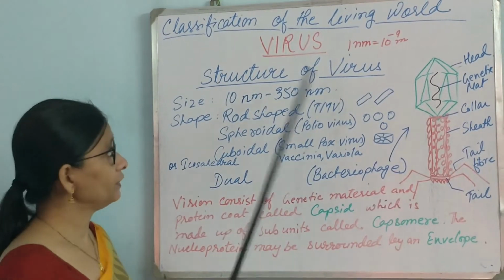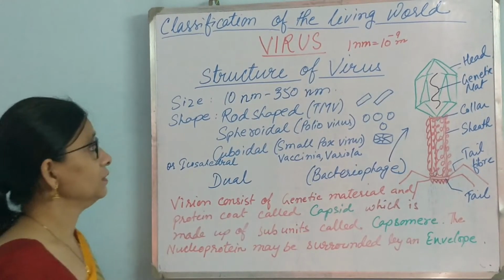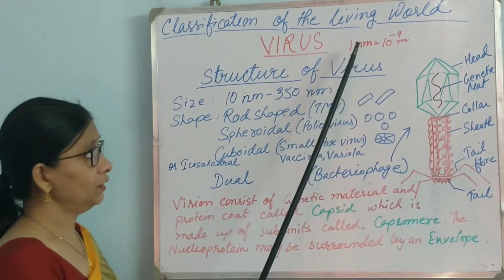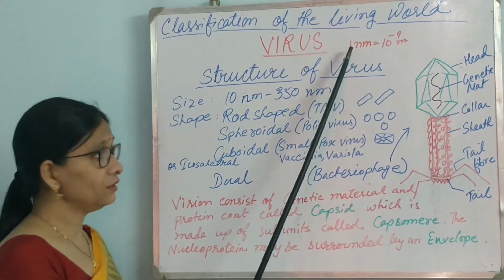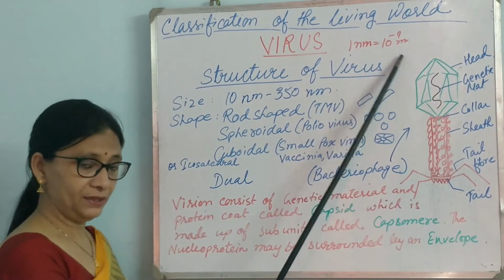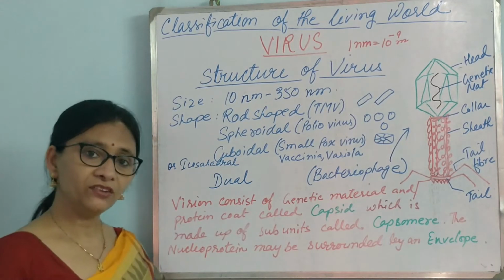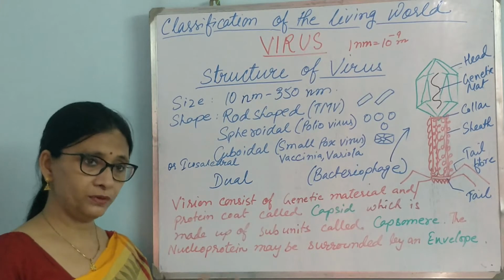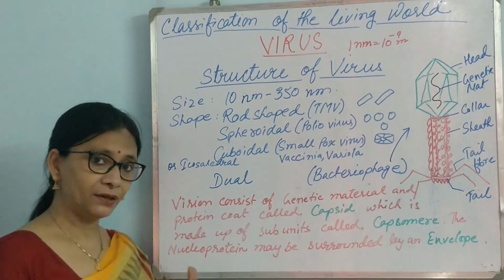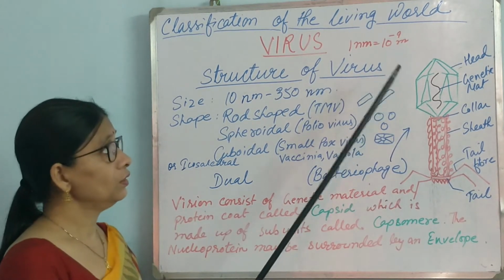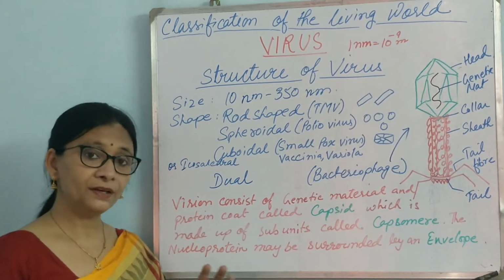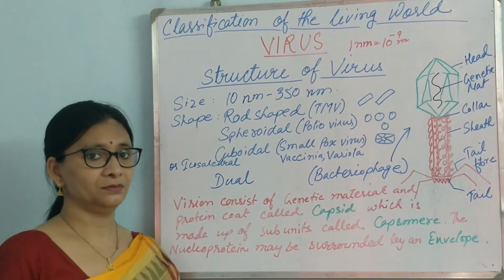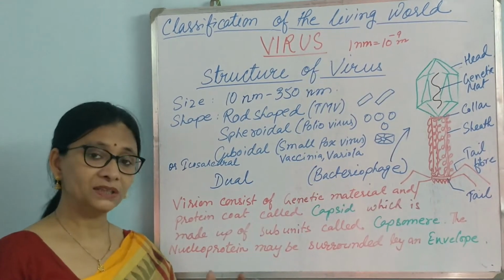Now let us talk about the structure of virus. Size of virus is 10 nanometer to 350 nanometer. You know how much is 1 nanometer? It is 10 to the power minus 9 meter. Now do you remember what was the size of bacteria? Bacteria ranged from 0.01 micron to 10 micron, isn't it? That was in micron and this is nanometer. So, can you tell the difference between the size of a bacteria and a virus? Virus will be 1,000th of a bacteria.